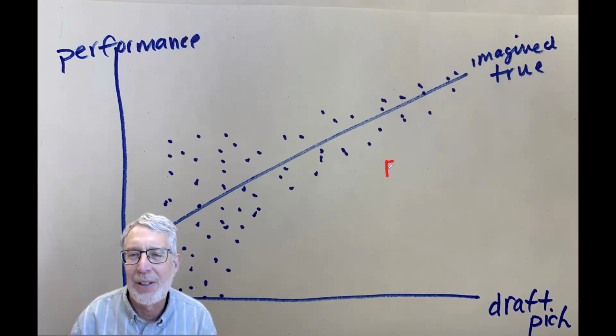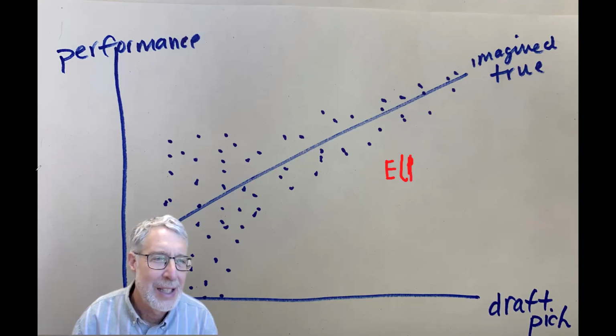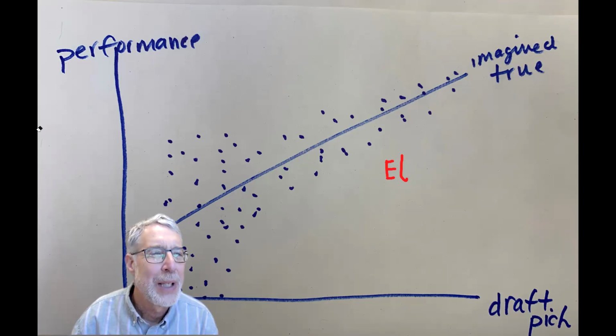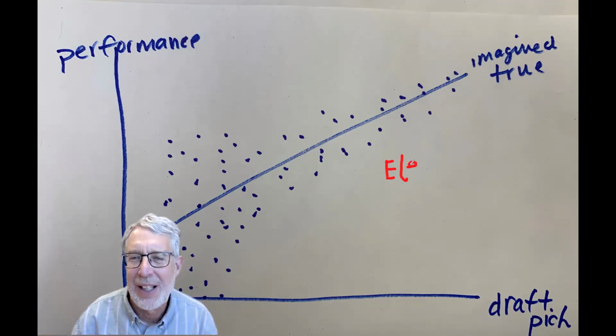Notice that even though it's heteroscedasticity, the expected value of the error term, which I'm drawing as e_i, conditional on x_i, is equal to 0.